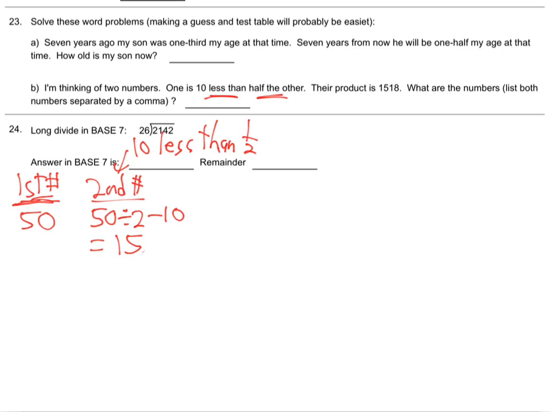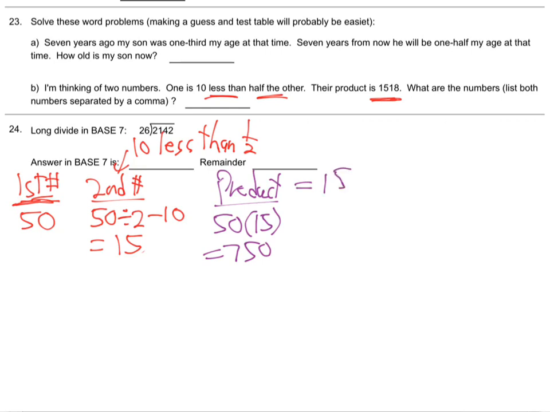Thank you. Second number. Now, what are we supposed to do? Their product is 1518. So I'm just going to say product, or multiplication, whatever you want. I'll write product. So that'd be 50 times 15. Was it 750? Okay. What's it supposed to be? It should be 1518. So it's obviously too low, huh? Way too low. We're going to need to go higher.